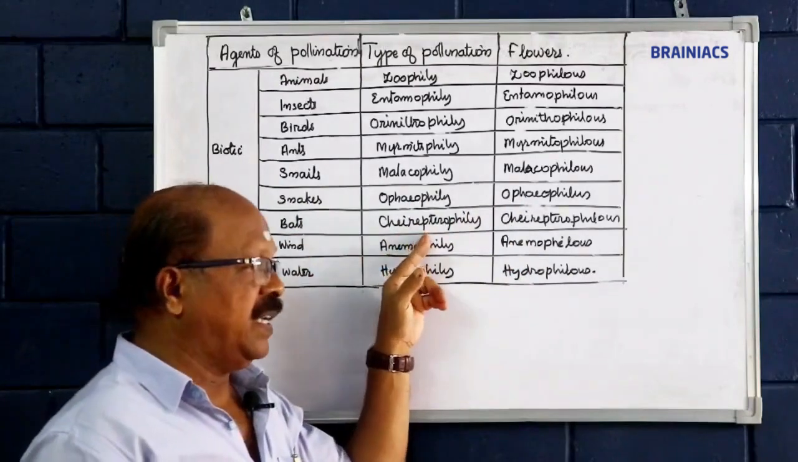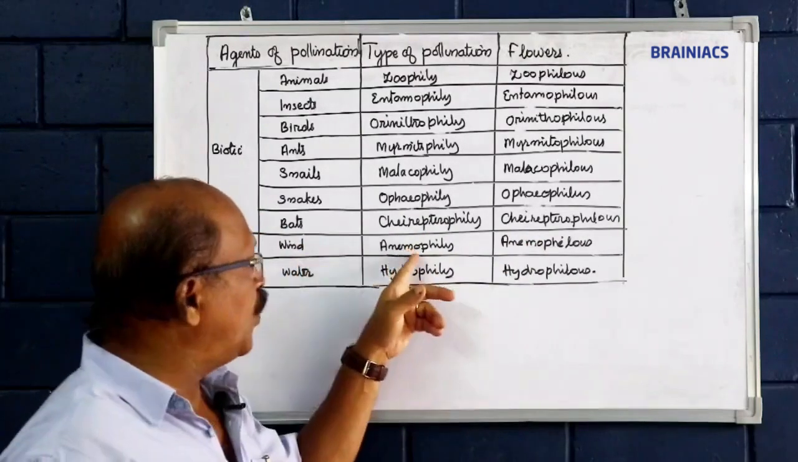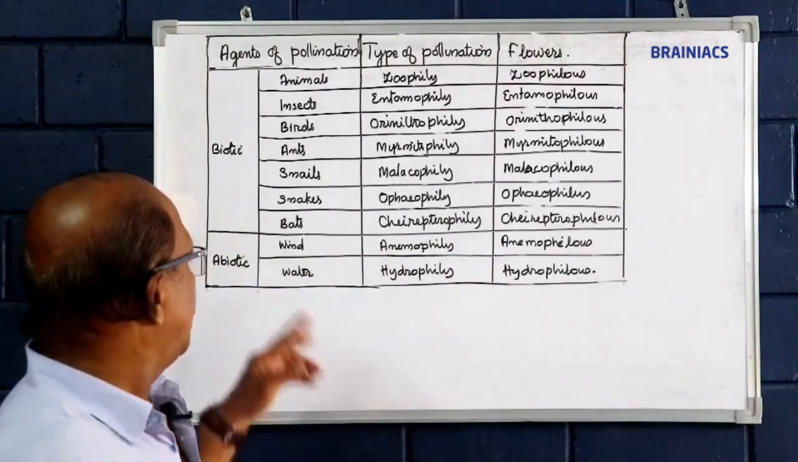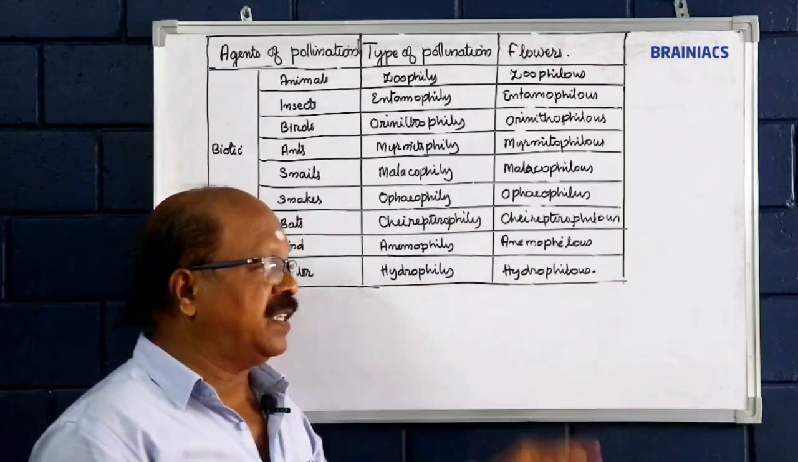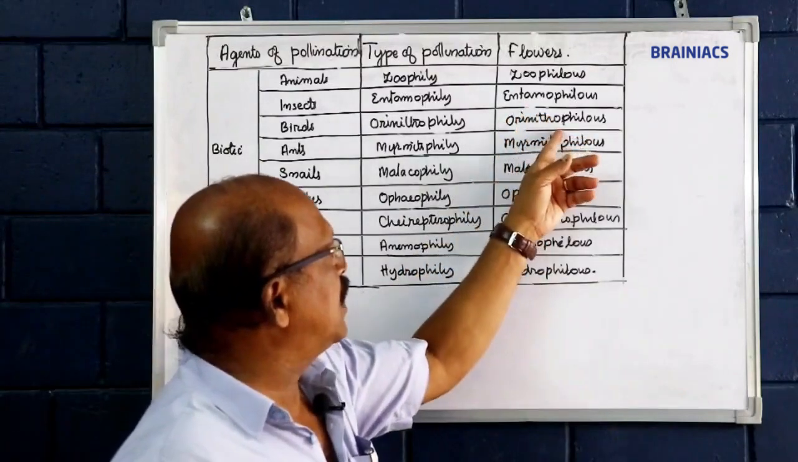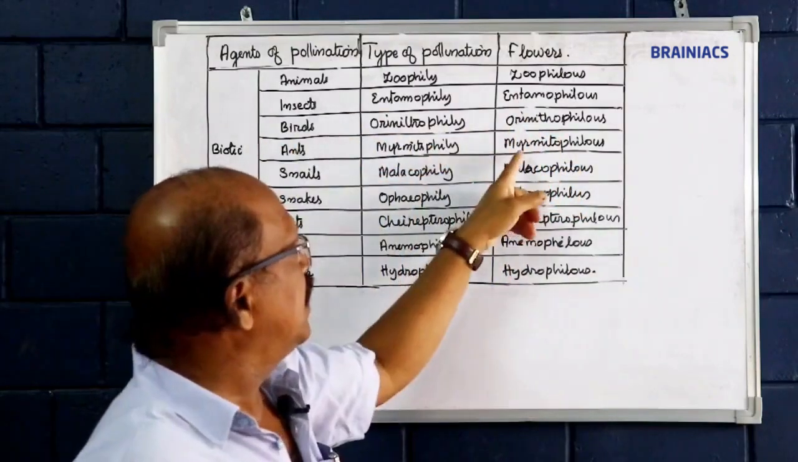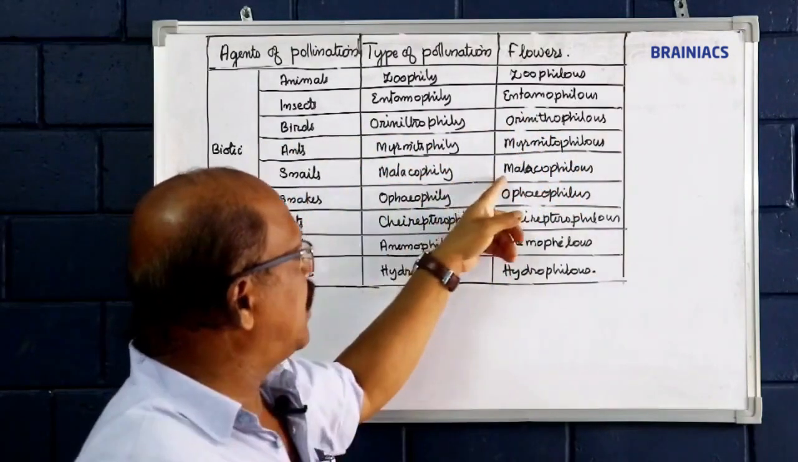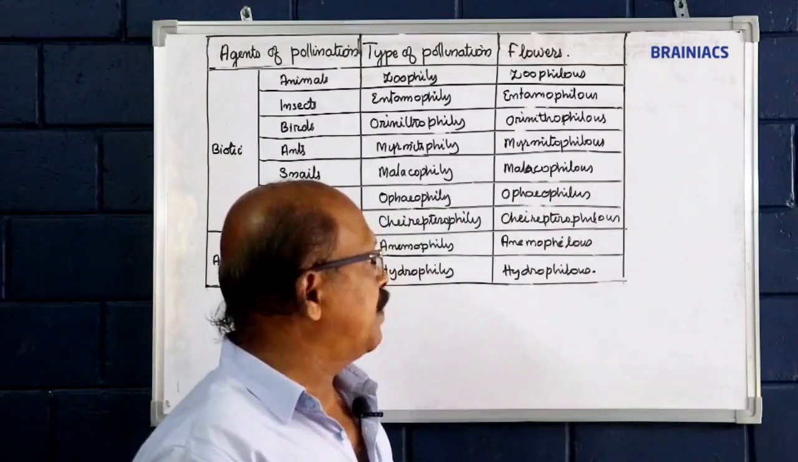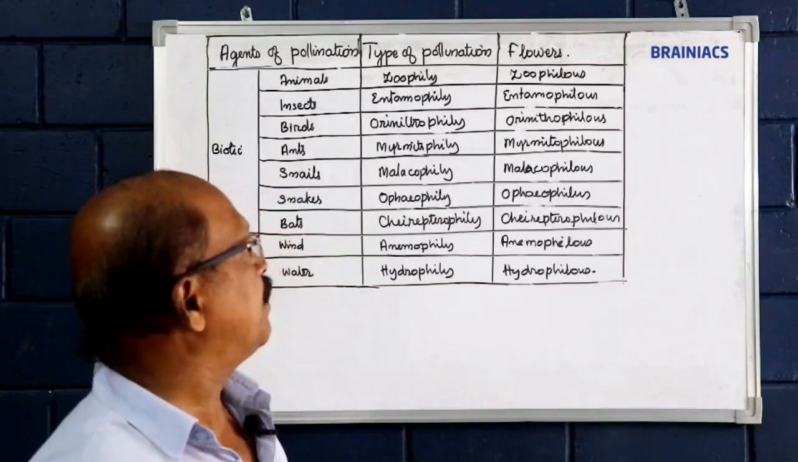Bats, chiropterophily, chiropterophilous flowers. By wind, it is called anemophily, and such flowers are called anemophilous. By water it is called hydrophily, and such flowers are called hydrophilous. So generally, entomophilous by insects, ornithophilous flowers by birds, myrmecophilous by ants, malacophilous by snails, ophiophilous by snakes, chiropterophilous by bats, anemophilous by wind, and hydrophilous by water.